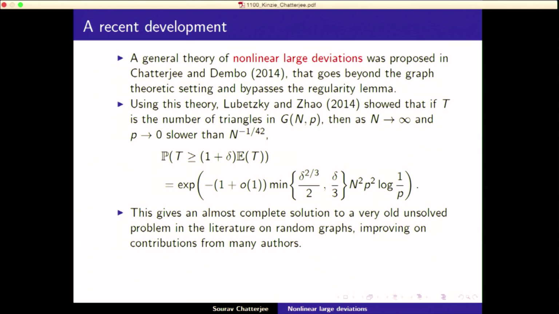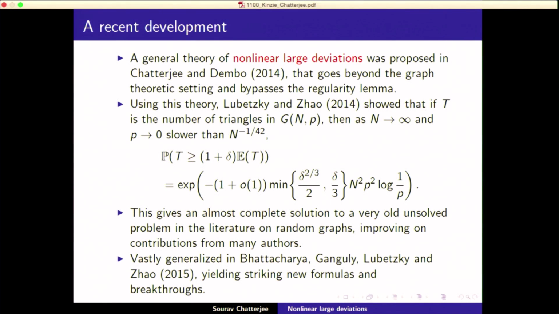Now this is known because of this work, which uses this theory. And this barrier comes because of some limitations of the nonlinear large deviation theory. And this has been generalized by these four authors more recently, where they go beyond triangles to other subgraph counts, and they can handle these objects.